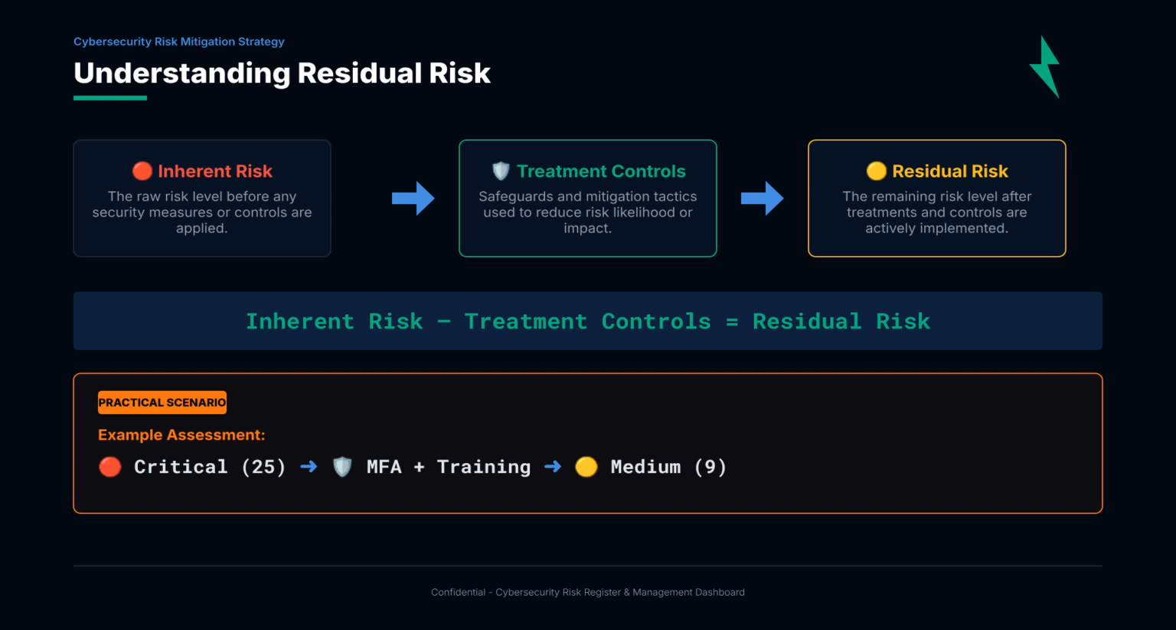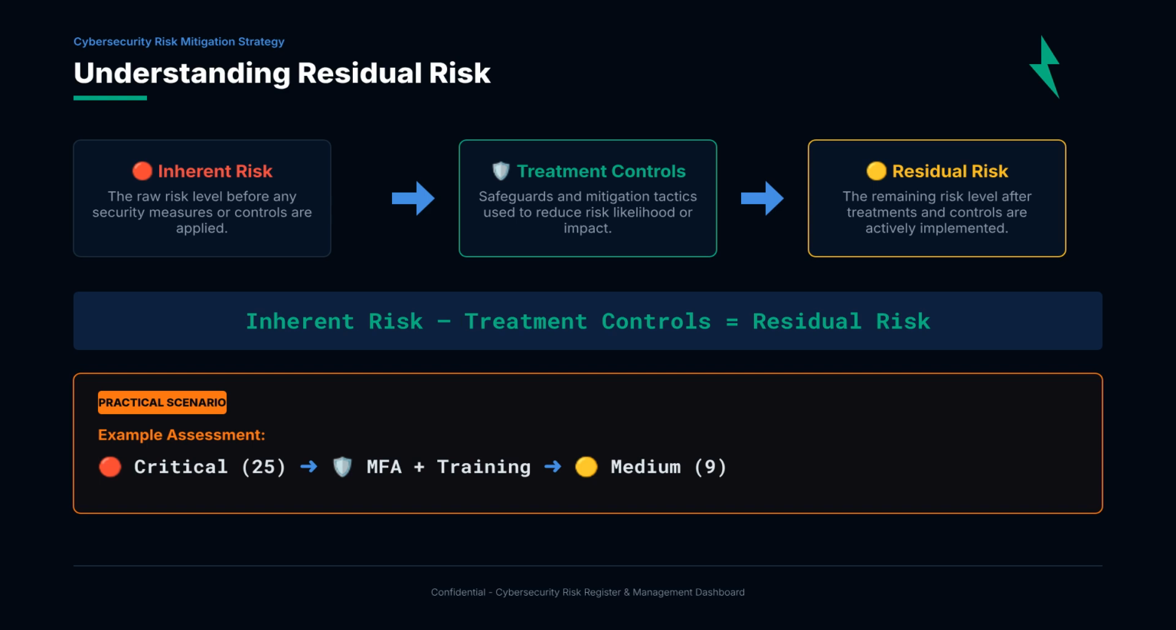Before we show you the final results, let's quickly define residual risk. Residual risk is what remains after we apply our treatments. We can never eliminate 100% of cyber risk. Our goal is to reduce critical and high risks down to an acceptable medium or low level. The formula is inherent risk, treatment controls equals residual risk.